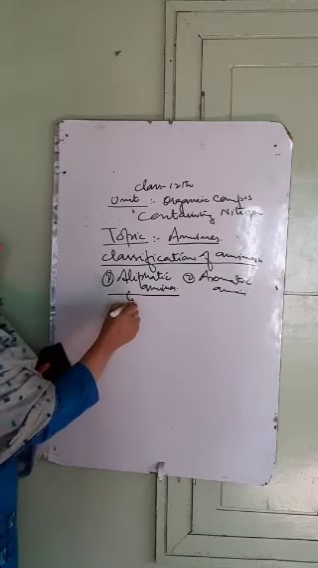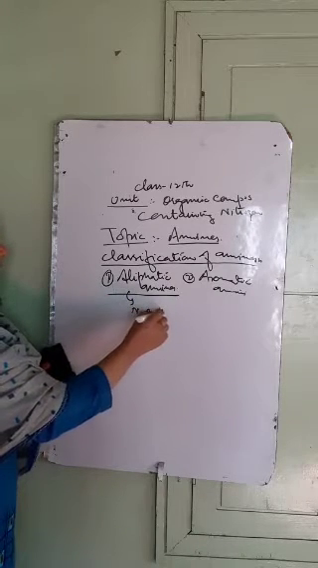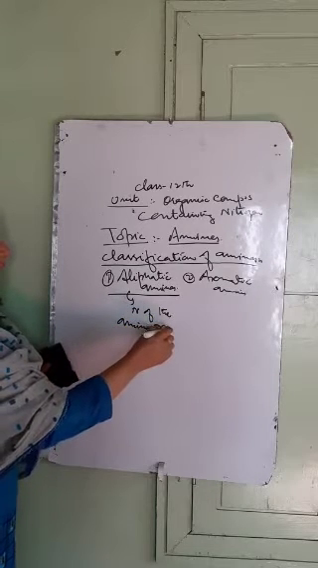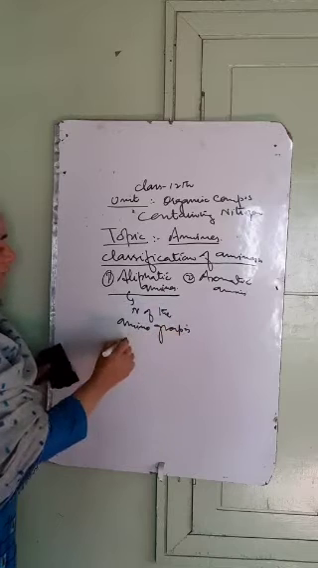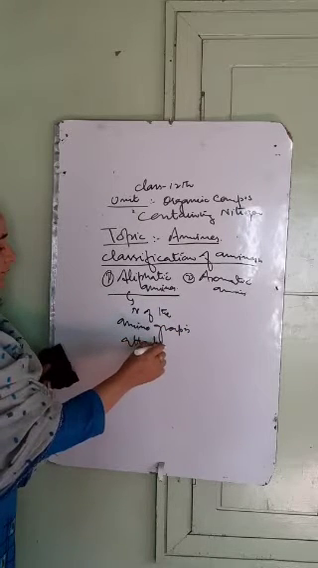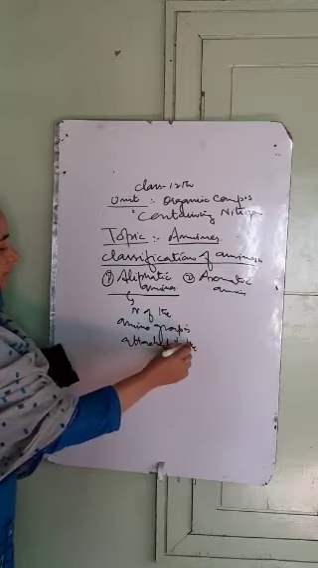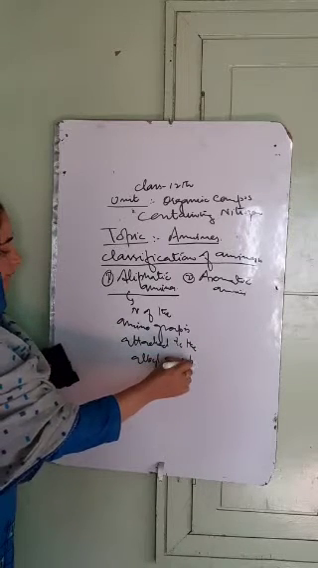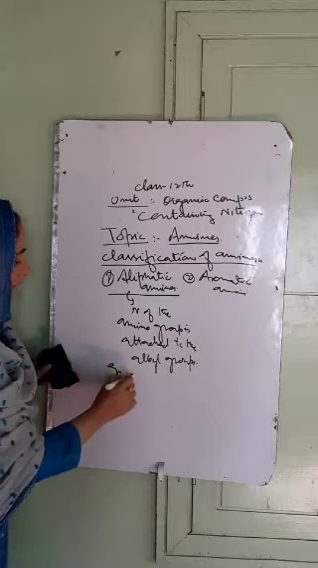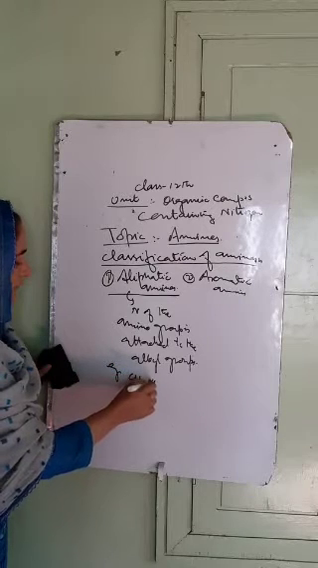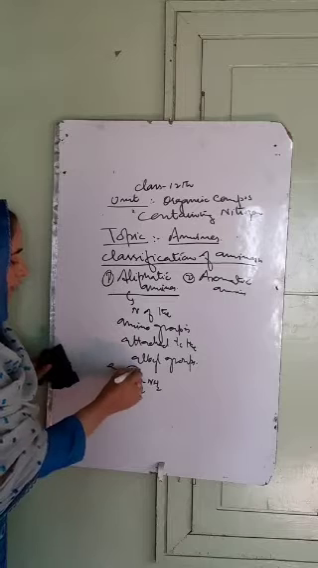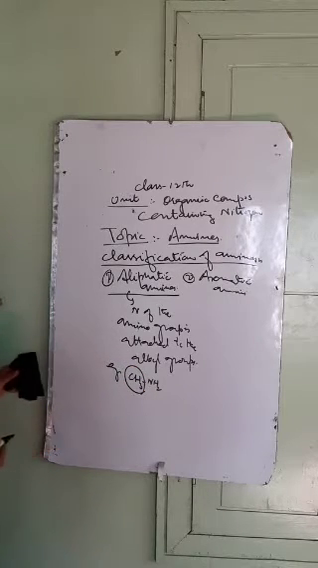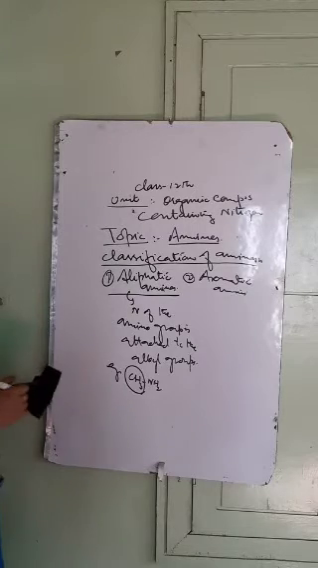So the nitrogen of the amino group is attached to the alkyl groups. For example, CH3NH2. यहाँ पर आप देखो कि यहाँ पर जो ये CH3 group है is an alkyl group. It is attached to the nitrogen of the amino group. This is an example of the aliphatic amine.